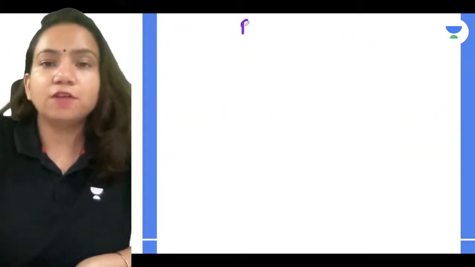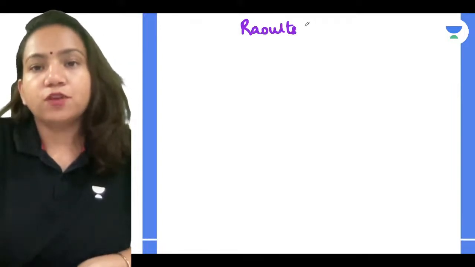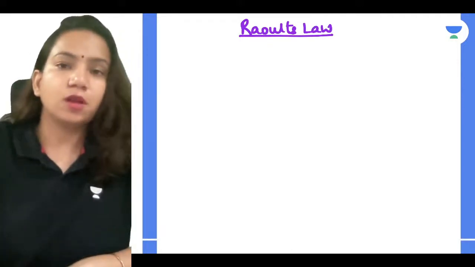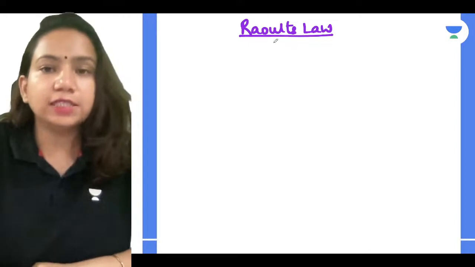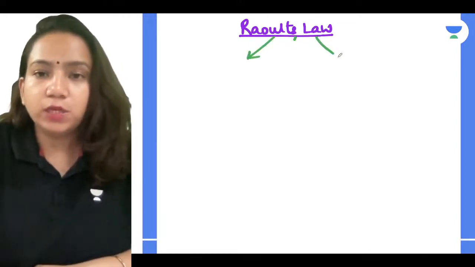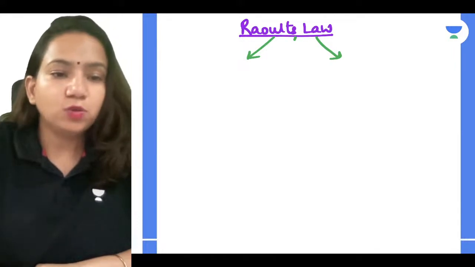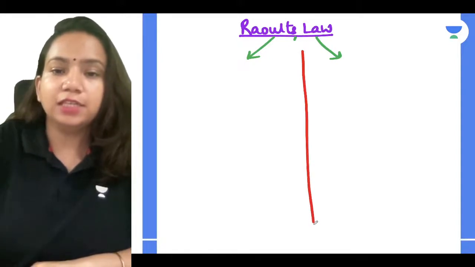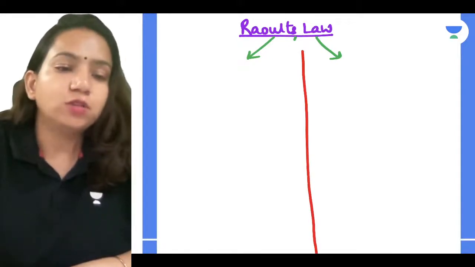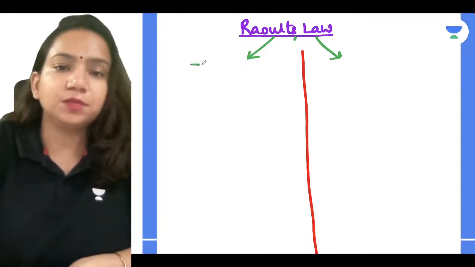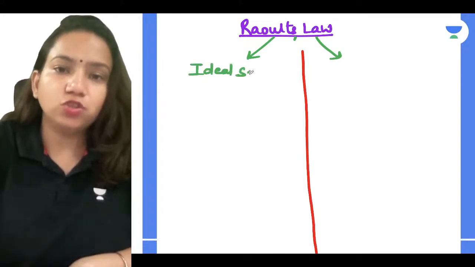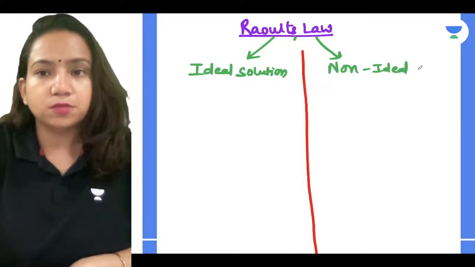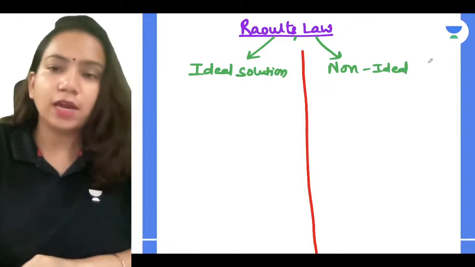So what you have to know is that on the basis of Raoult's law, there are two types of solution which can be defined. Now what are those solutions and how can we relate it? The two types of solution which we can have are ideal solution or non-ideal solution. So one is ideal solutions, another is non-ideal solutions.